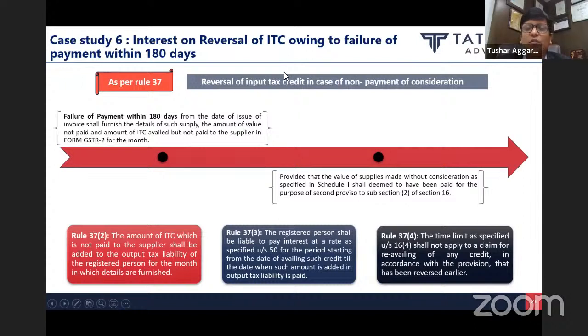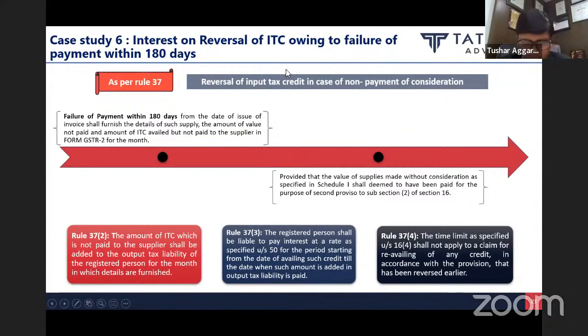Accordingly, since GSTR 1, 2, 3 has been kept in abeyance, section 16.2 read with this rule 37 cannot be implemented. And since this rule is not implementable, this process cannot be implemented. Even rule 37.3 says, till the date when such amount is added in the output tax liability, but there is no mechanism which you have provided for how to add it. So that's the first argument, that no interest should be levied at all, because section 16 read with rule 37 does not provide the mechanism to add it to the output tax liability in GSTR 2, because everything has been kept in abeyance due to technical glitches.